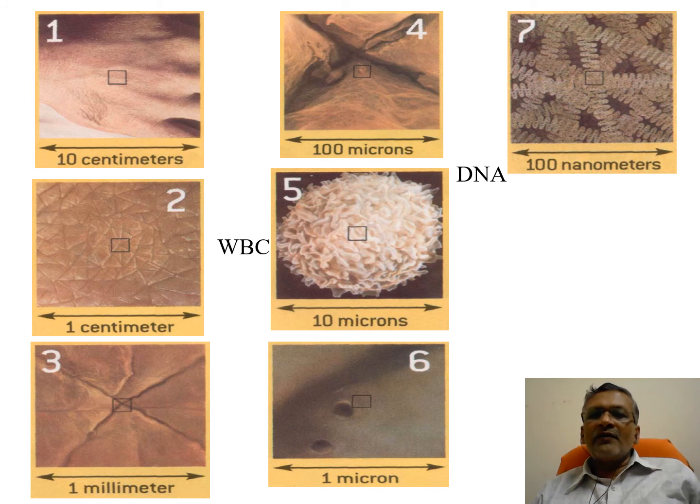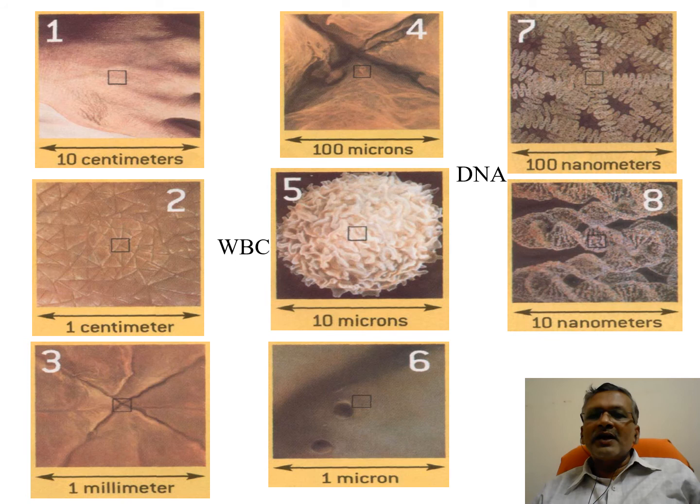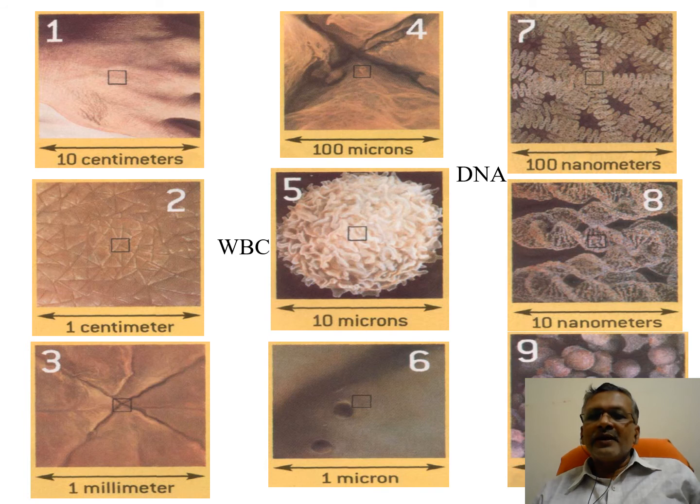At 100 nanometers, we see RNAs. At 10 nanometers, the double helical structure of DNA. And at the 1 nanometer scale, a few particles in our skin. So these are the various scales we observe for our human skin.